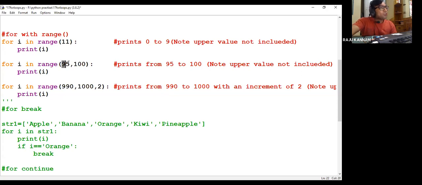So in that case, you have to mention the minimum value, comma, maximum value. What is the minimum value where you want to start, and what is the maximum value where you want to end. And always remember, in the range function, the upper value won't be included. That means this will print only 95 to 99 because the upper value won't be included. So automatically what will be the increment between each and every element? It is 1. By default, every element will be incremented by 1. That means 95 will be printed. After that, 96, then 97, then 98, 99. Right?